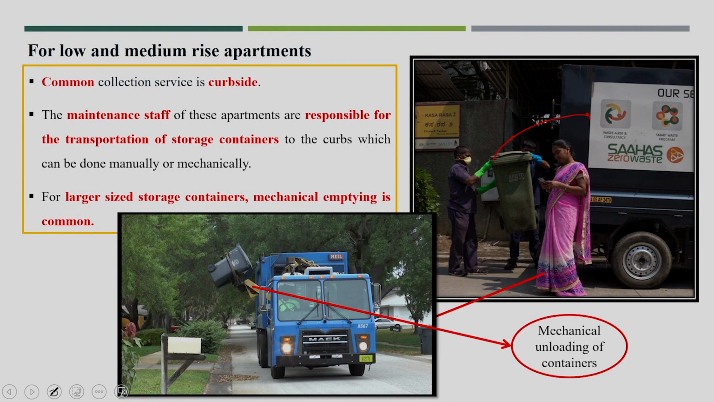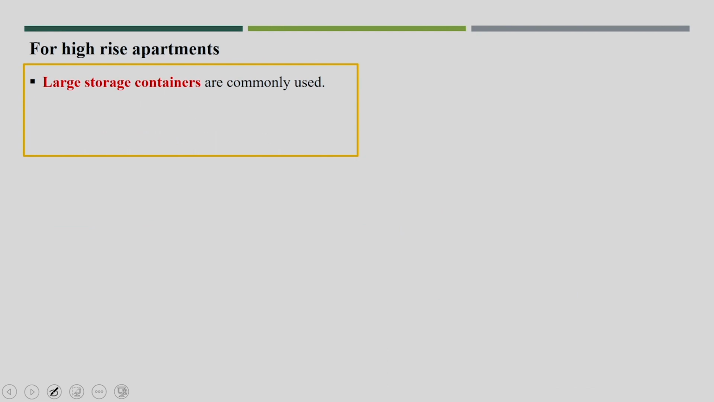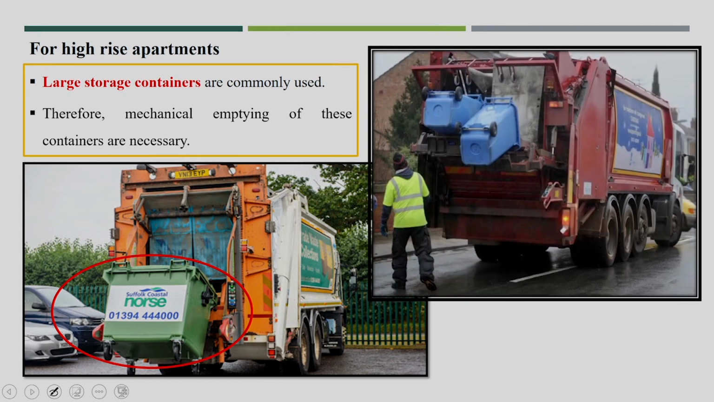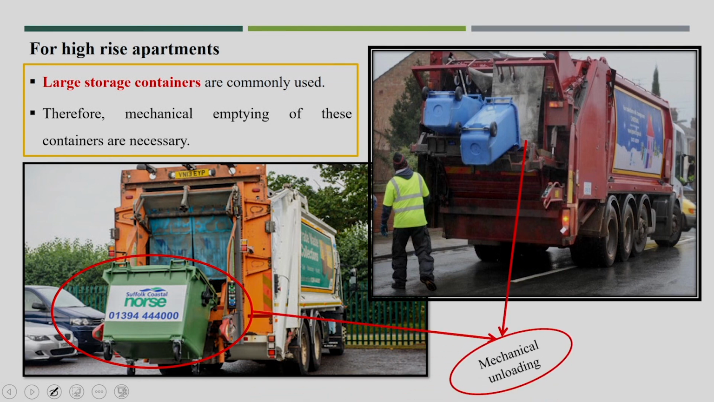Here, mechanical unloading of containers is possible. In high rise apartments also, large storage containers are commonly used. Curb service is very common here too, and normally the waste is mechanically emptied into the collection vehicle. You can see here the mechanical unloading of waste into the vehicle.